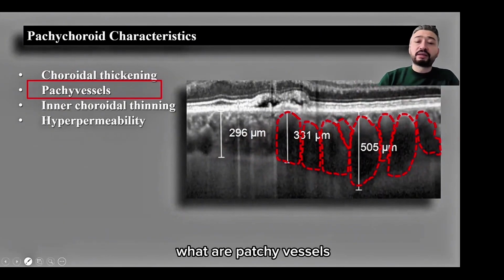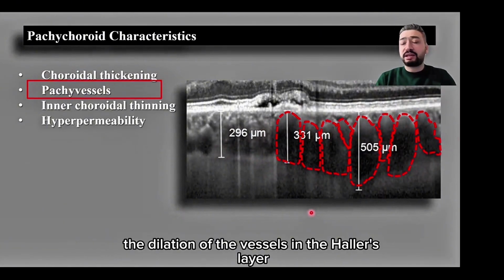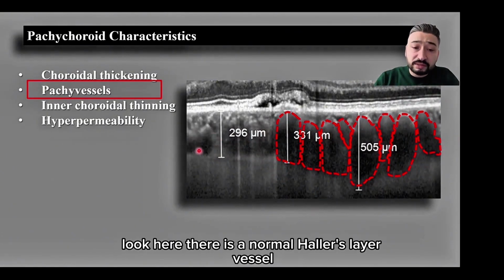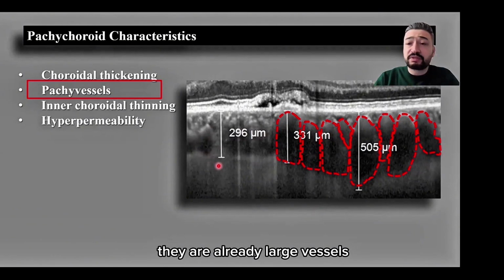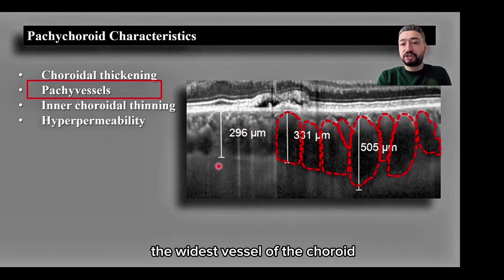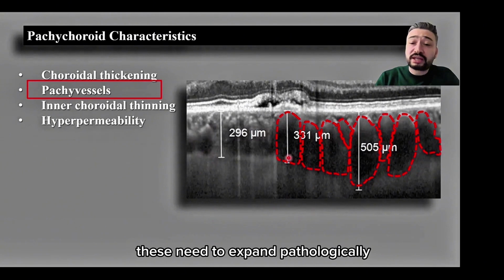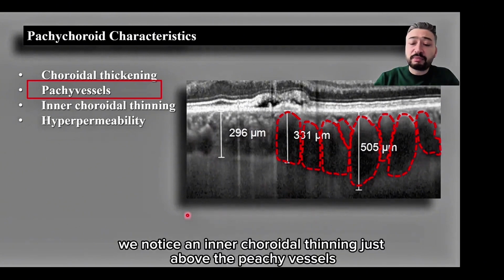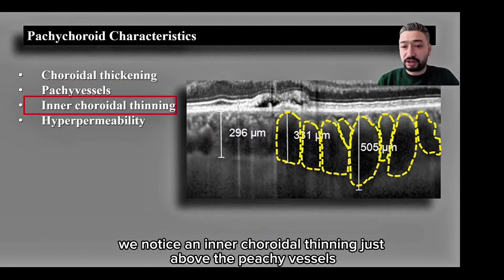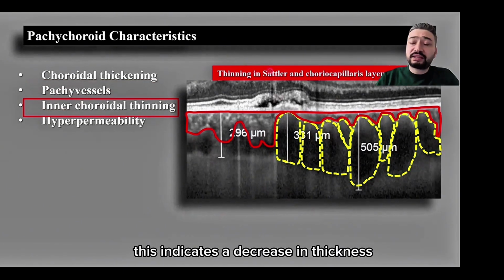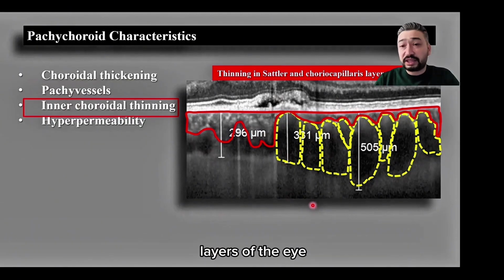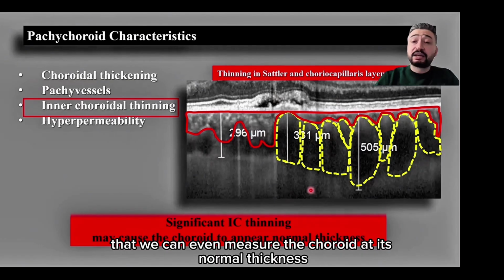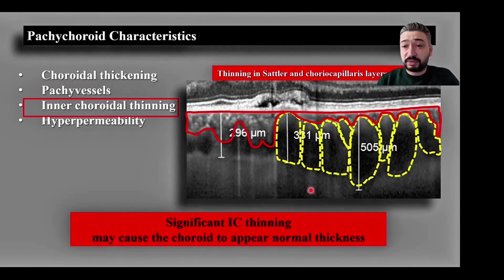What are pachyvessels? The dilation of the vessels in the Haller's layer. But the vessels in the Haller's layer are already wide. Look here, there is a normal Haller's layer vessel. They are already large vessels, the widest vessels of the choroid. These need to expand pathologically. How do we understand this? We notice an inner choroidal thinning just above the pachyvessels. This indicates a decrease in thickness within the Sattler and choriocapillaris layers of the eye. Sometimes it thins so much that we can even measure the choroid at its normal thickness.